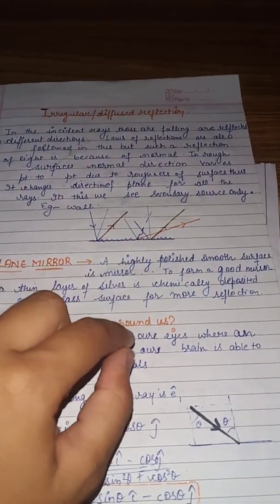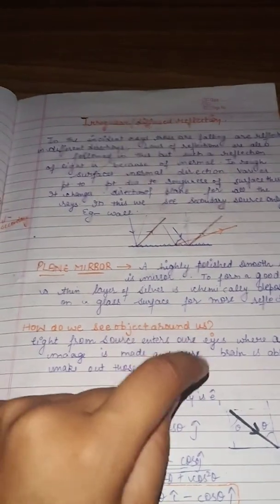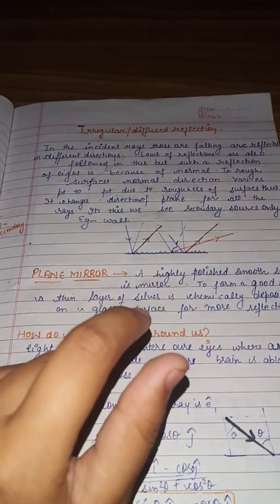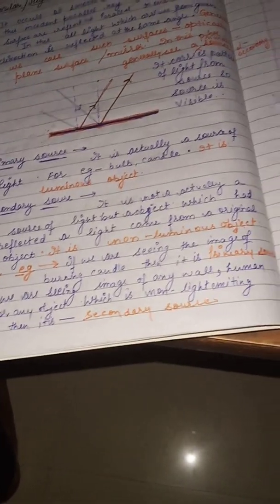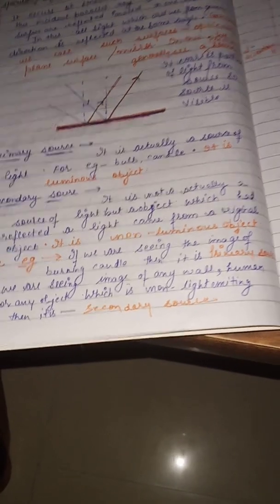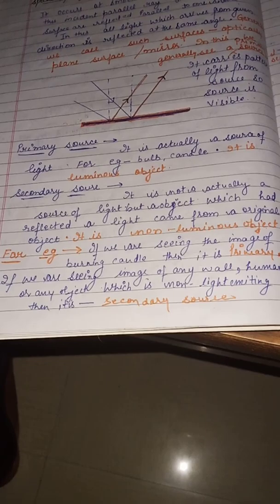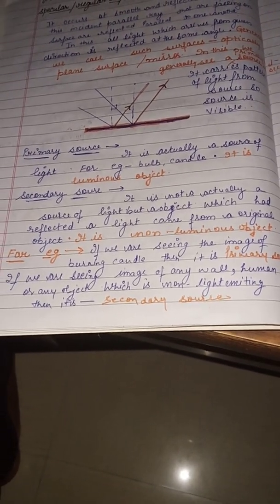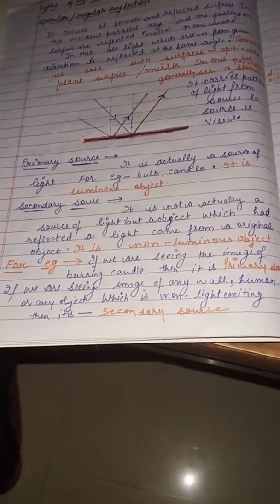Rays are falling on it, but it is diffused. It is spreading to all sides and changing the pattern, absorbing some light and reflecting only one color to us. And I have given an example here. If we are seeing the image of a burning candle, then it is a primary source. If we are seeing the image of any wall, human or any object which is non-luminous, then it is a secondary source.